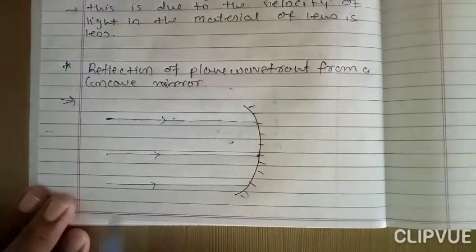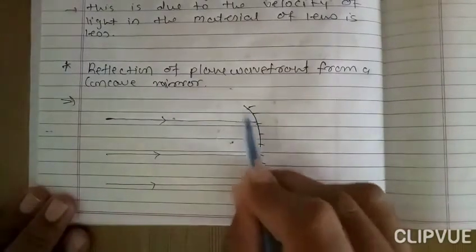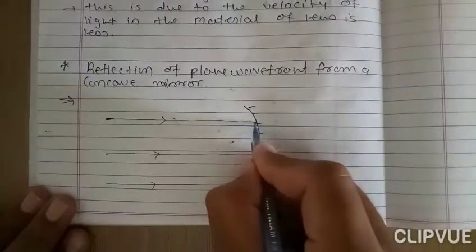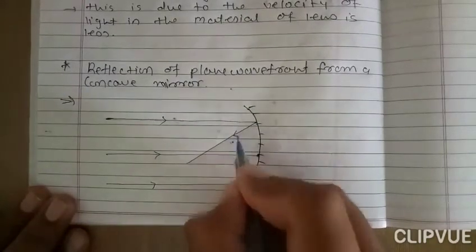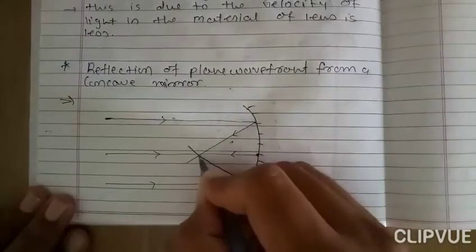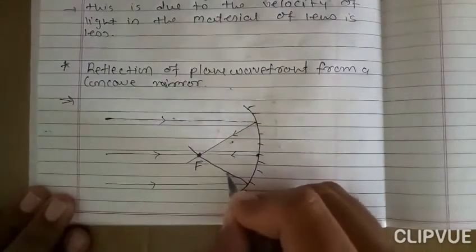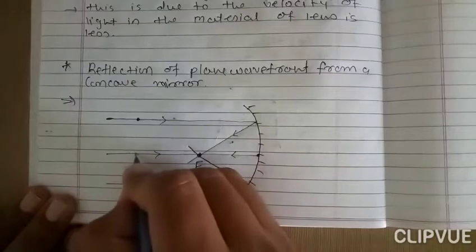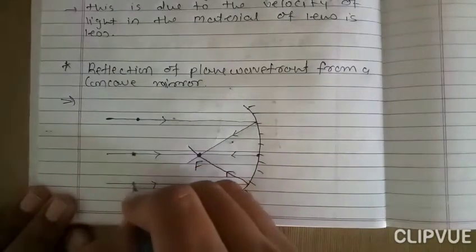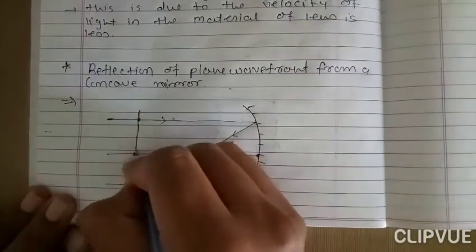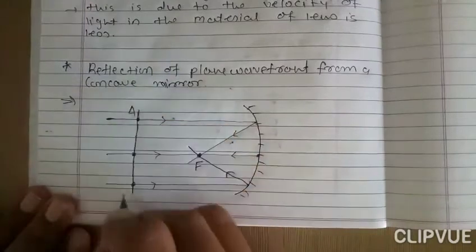Now we know that if the rays are from infinite distance, then after reflecting they meet at the principal focus F. So after reflection the rays meet at point F. This is like this and this ray is like this. So here the rays meet at principal focus F. So here if we connect these particles, this is the plane wavefront. We can say wavefront AB.